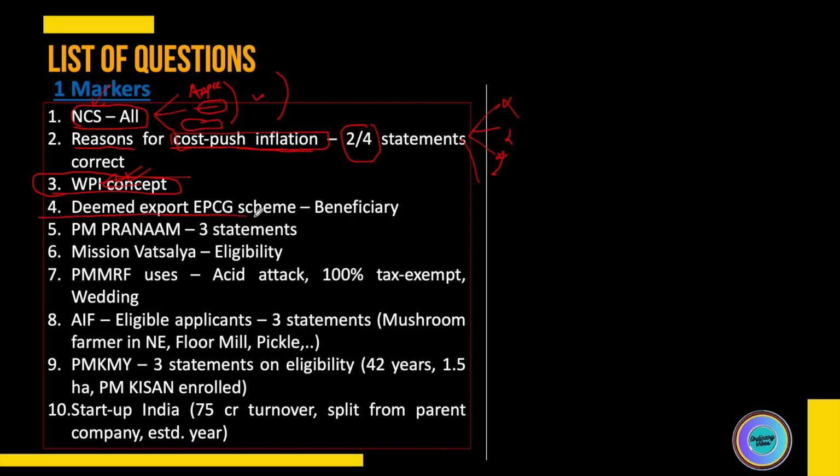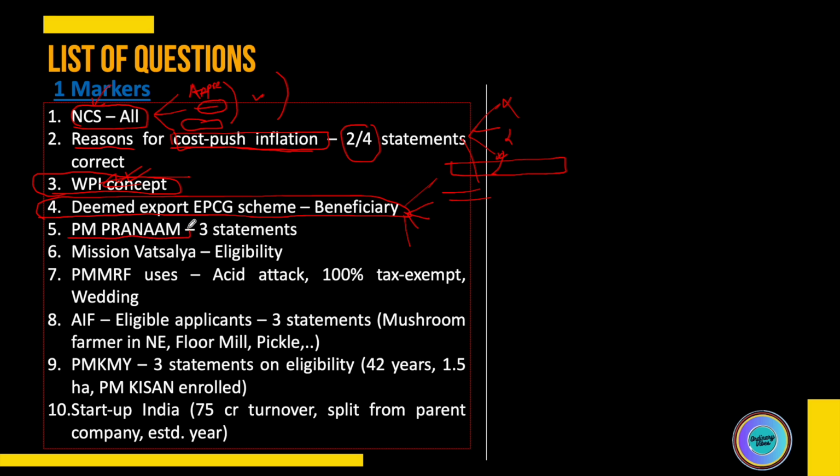This fourth question exactly I'm not able to recall, but there were five options and one of those five statements was correct. So this was related to foreign trade policy and the benefits eligibility under foreign trade policy. And some statements I can partially recall: a manufacturer who has imported a good and did value addition to that good to a certain percent and then exported it. Then another one was someone who imported it and consumed it. These kind of statements were there. So who is the eligible beneficiary? I'm not sure what the answer to this question is, but this was what the question was all about.